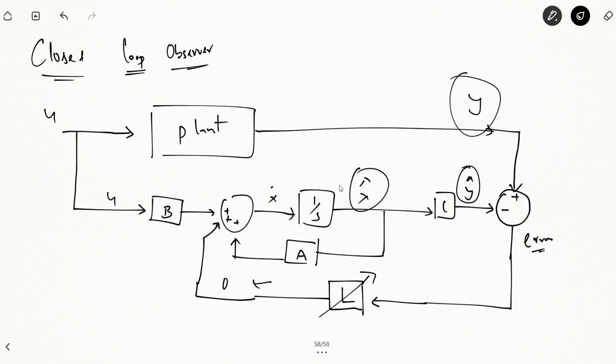So what we do is we design a closed loop observer. In this case, we are comparing the actual output with the estimated value of the output. That will generate an error signal for us, which we feed through a gain matrix, the observer gain matrix L. In case of the state feedback controller, you had K, the controller feedback matrix. In this case, you have L, the observer gain matrix. By properly choosing the values of L, we can make sure that this error becomes zero.